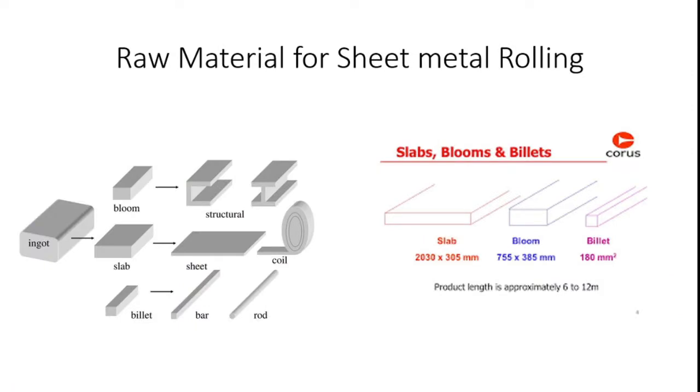Okay, generally after ore extraction, the metals are converted into three forms, which are bloom, ingot, and billet. Bloom is used to make channels, ingot is used to make sheet metal, billet is used to make a rod. Here, sheet metal is produced from the slab. The slab has the dimension of 2030 by 305 mm width and breadth. Likewise, it has the dimensions for producing the sheet metal, which is the raw material for sheet metal production.